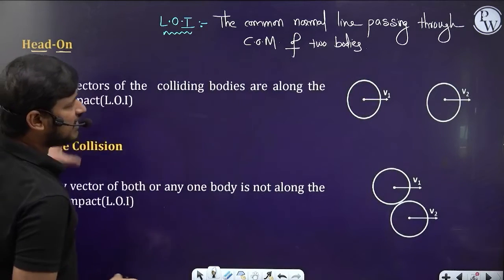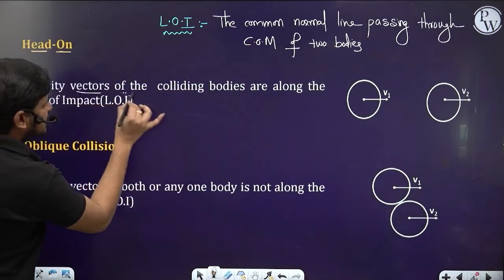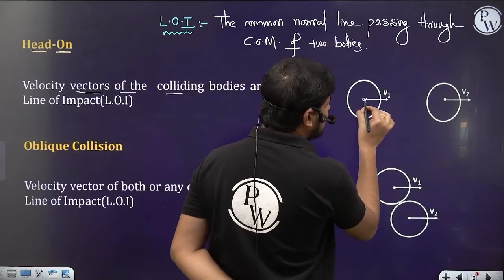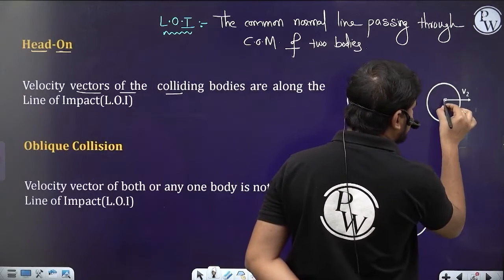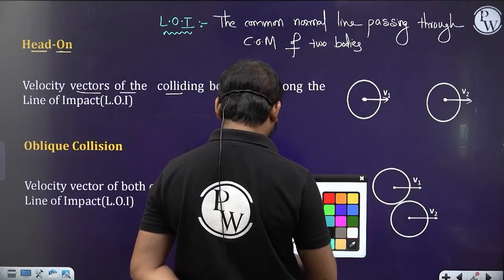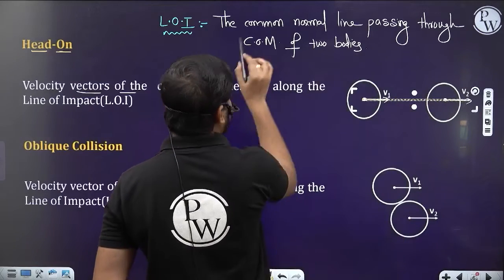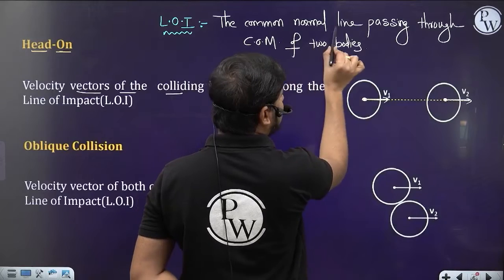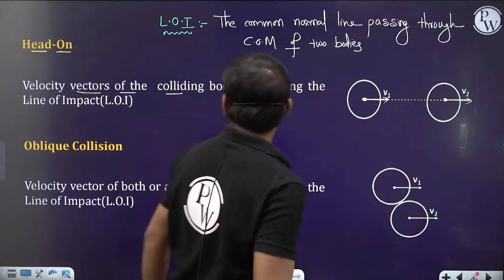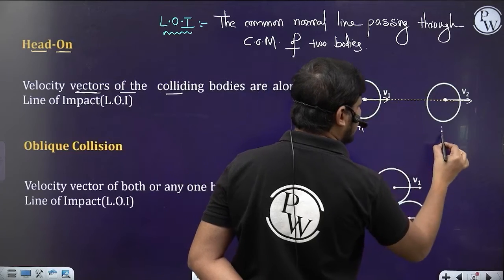See here. In the head-on collision, you'll understand, just see for one minute here. The velocity vectors of the colliding bodies are along the line of impact. This is the first body whose velocity is like this, and this is the second body whose velocity is like this. Now if I combine their centers of mass, the common normal passing through the center of mass of the two bodies, the yellow color line, is the line of impact. If you observe, the velocity vector of body A, let's consider this is body A and this is body B.